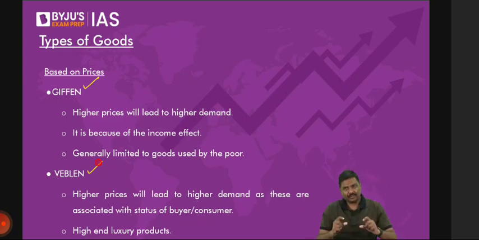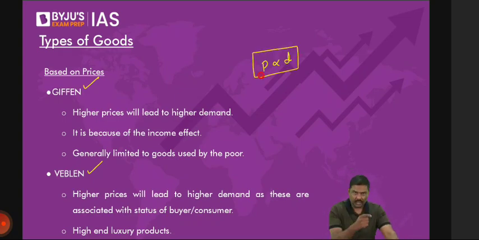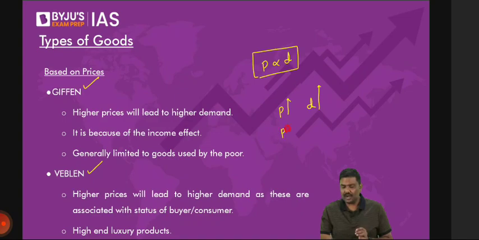Giffen and Veblen, in both the cases, you will see that price and demand are directly related. I hope you understand this. In both Giffen and Veblen, you will observe that the price and the demand both are directly related, positively related. What is the meaning of it? Price goes up, demand goes up. And when the price goes down, demand also goes down. First point.